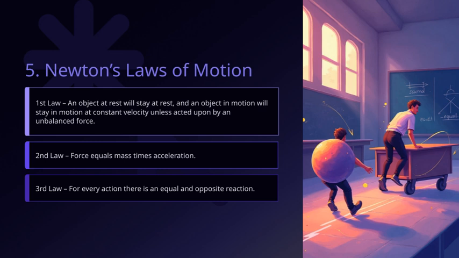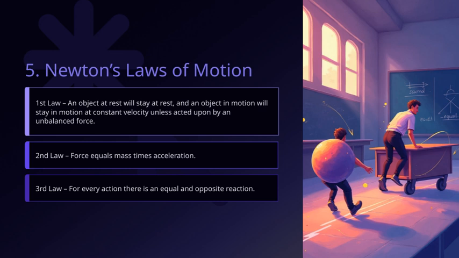Conversely, for a given force, a heavier object accelerates less. This law is really the backbone of how we understand motion in physics and engineering. And then, the first law, sometimes called the law of inertia. It says that an object at rest will stay at rest, and an object in motion will stay in motion at a constant velocity unless something else acts upon it, an unbalanced force.